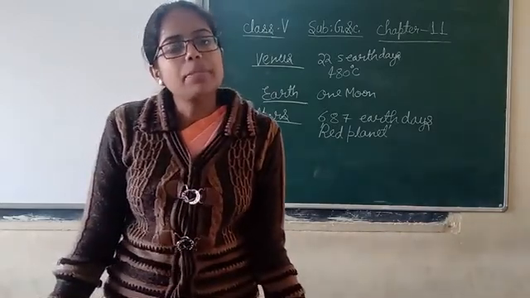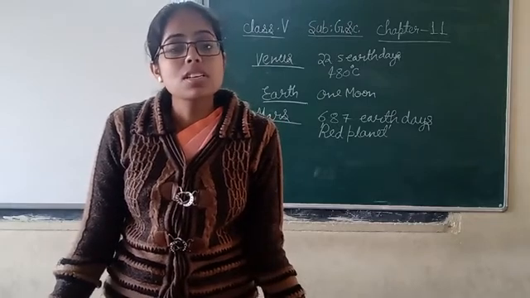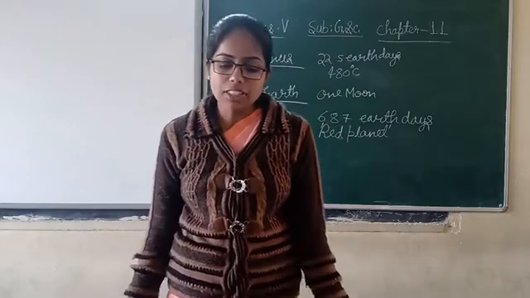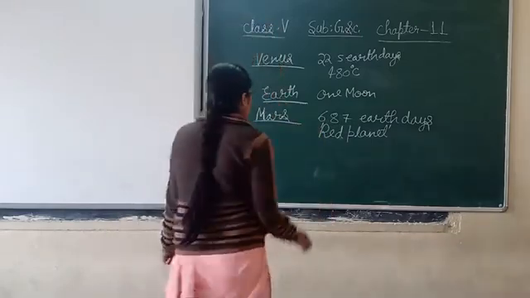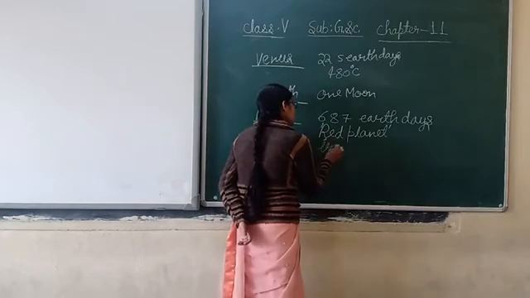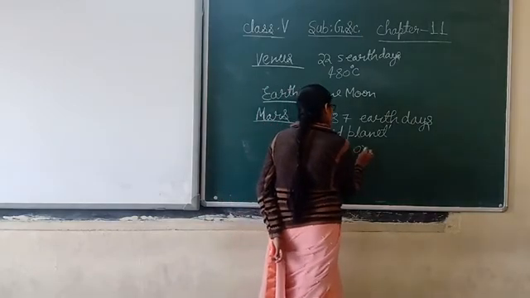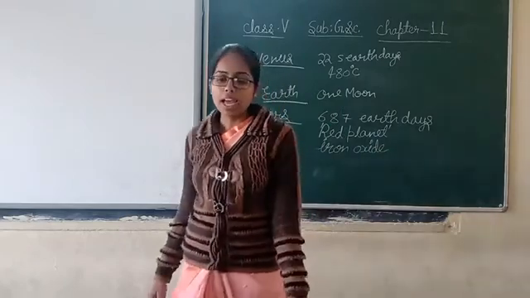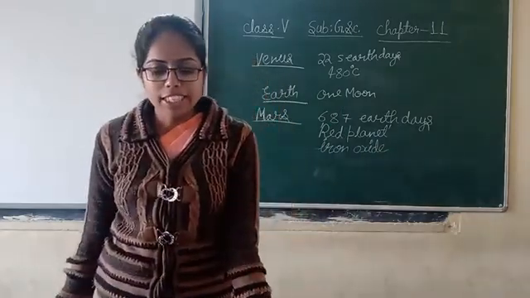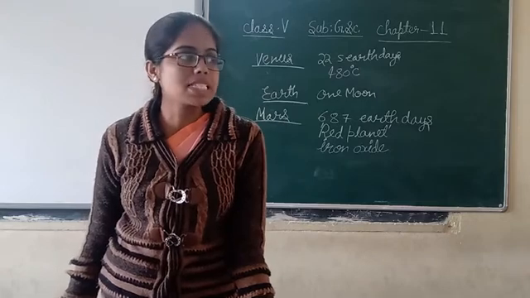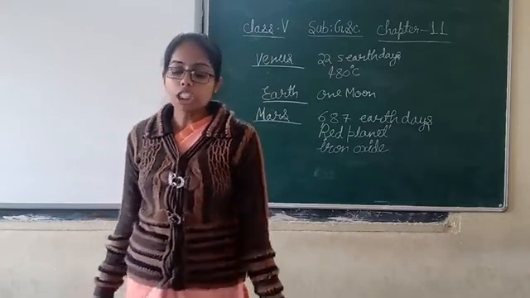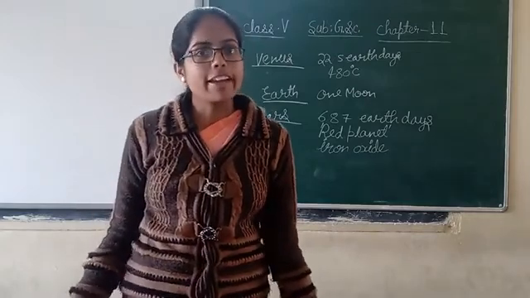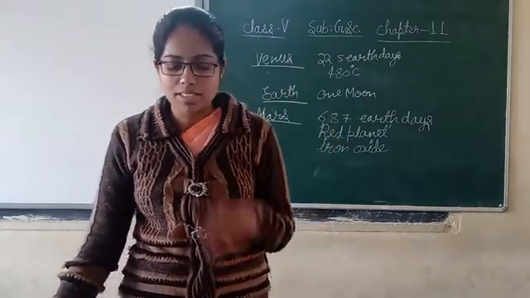Why is it called the red planet? Because the surface of Mars is covered with iron oxide, and this iron oxide gives a reddish appearance to the planet. Further, Mars also resembles the Earth, and it can be seen from the Earth with naked eyes.